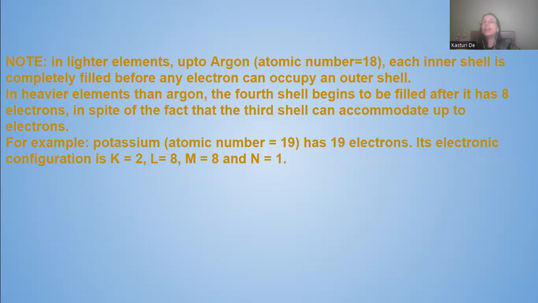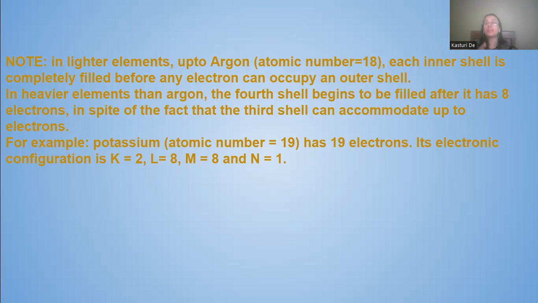Now note, in lighter elements, up to argon, where the atomic number is 18, each inner shell is completely filled before any electron can occupy an outer shell. When moving to the outer shell, the inner shell has to be filled fully. Especially this happens in the lighter elements up to argon.